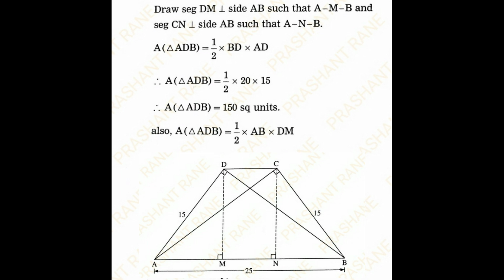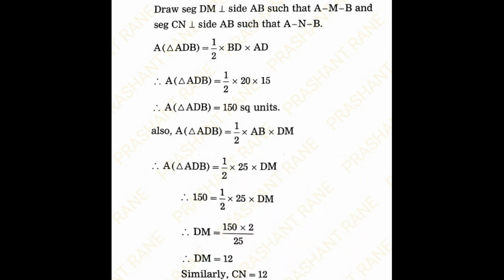Now considering AB as the base and DM as the height, area triangle ADB is equal to half into base AB into height DM. I know area triangle ADB is 150. So 150 is equal to half into 25 into DM. So I will get DM is equal to 12 units.